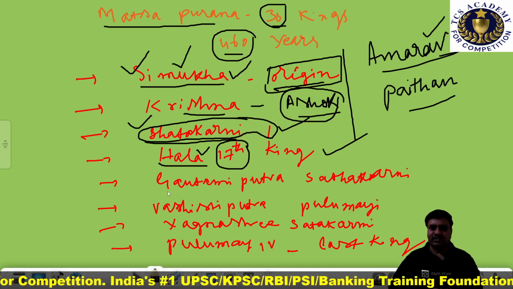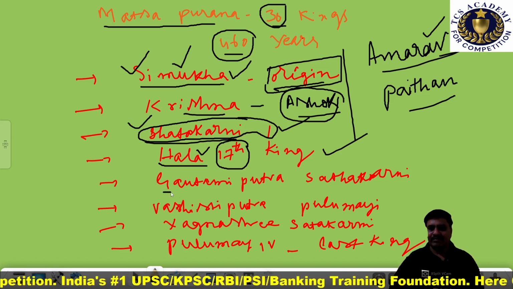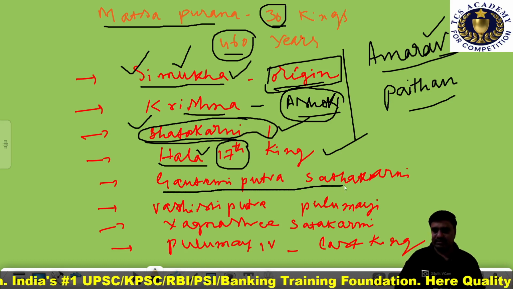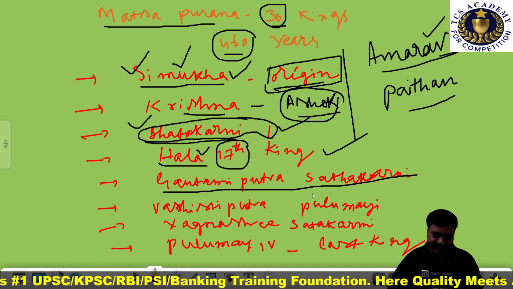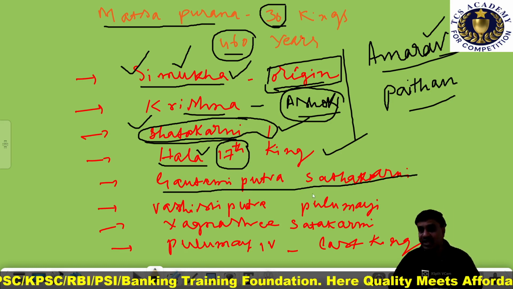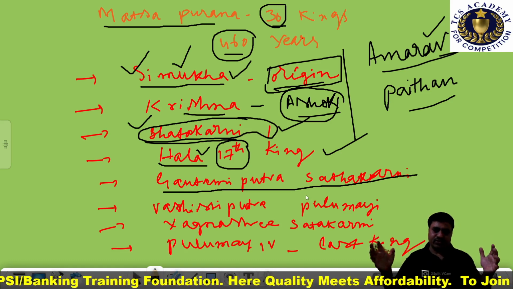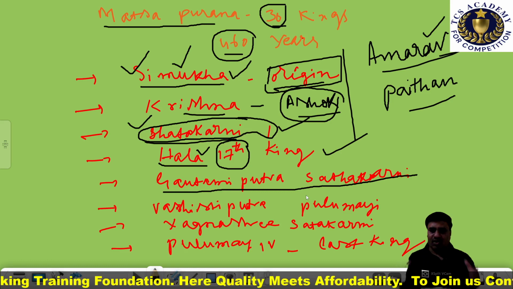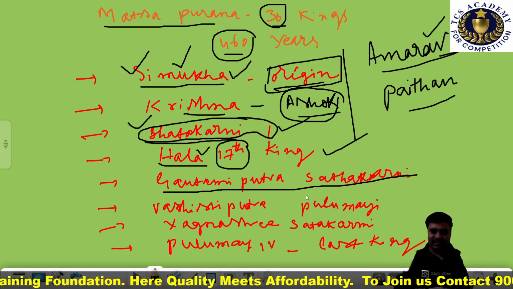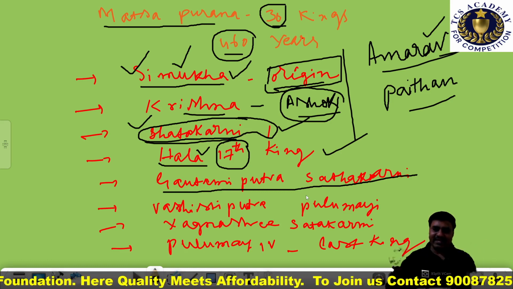Next comes a very dynamic ruler of this dynasty, Gautami Putra Satakarni. He was a great king who himself is considered as Eka Brahmana.